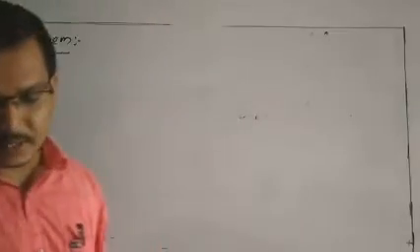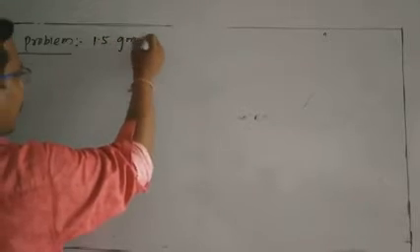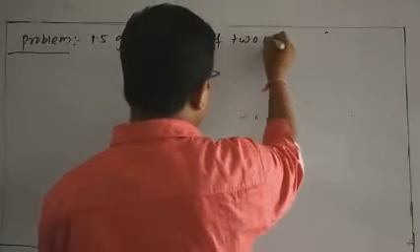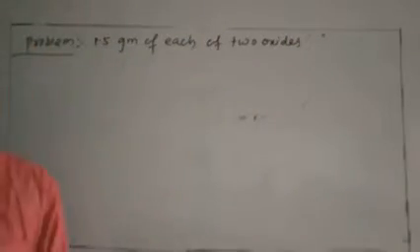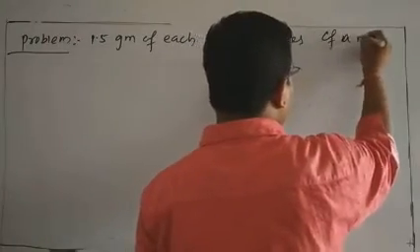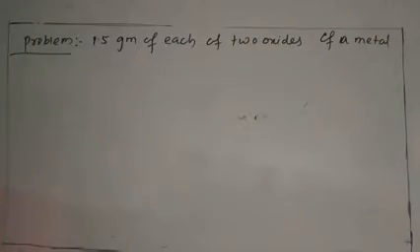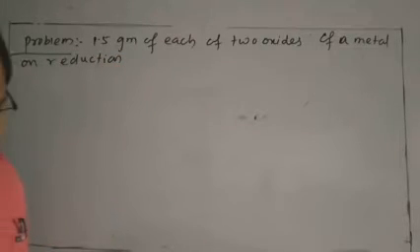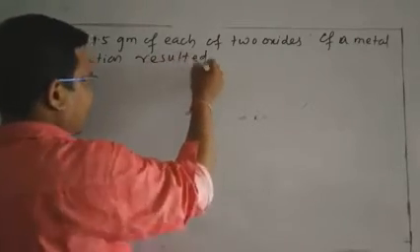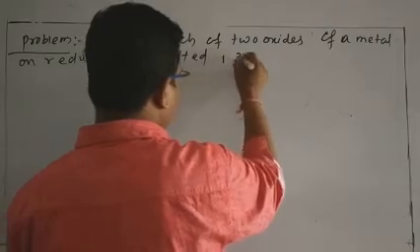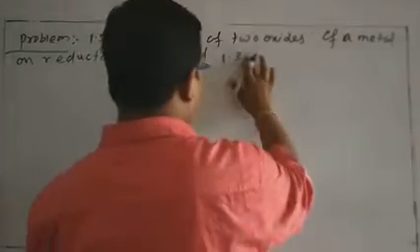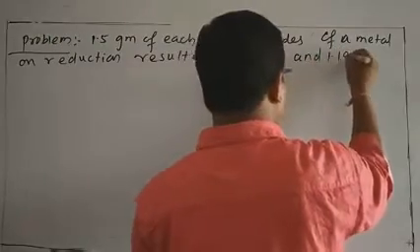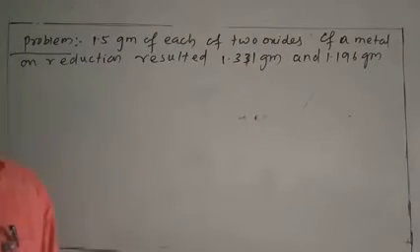Suppose a question asks: 1.5 gram of each of two oxides of a metal on reduction resulted in 1.331 gram and 1.196 gram of metal,